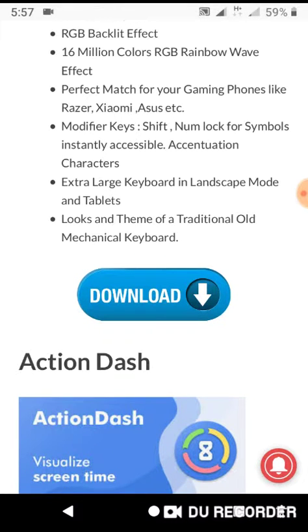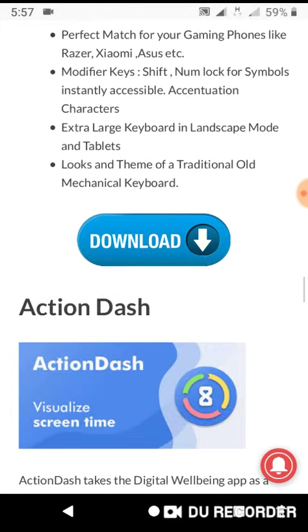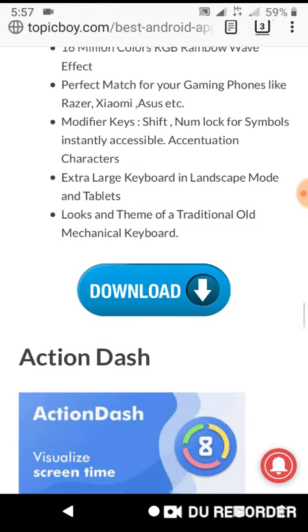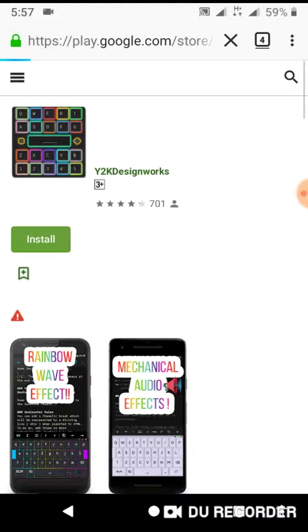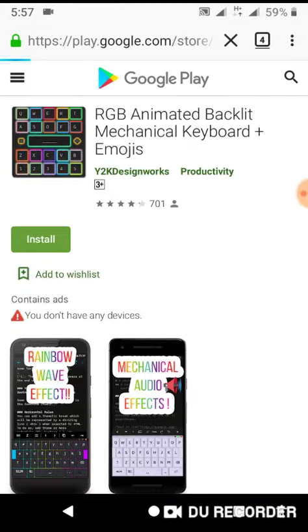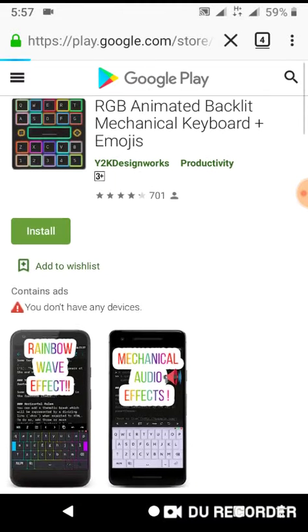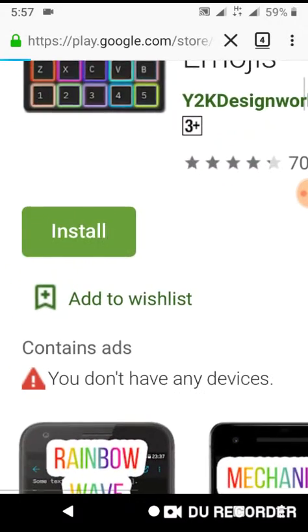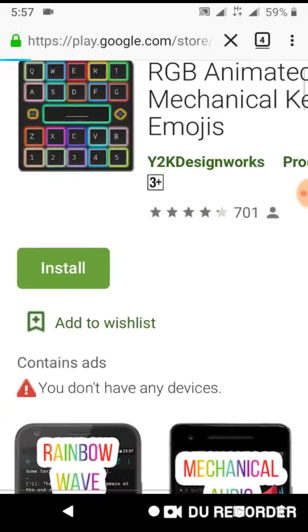Modifier keys, shift, number lock for symbols, instantly accessible accentuation characters, extra large keyboard in landscape mode and tablets look. Okay, click on here, download. Okay, so now click here on install. Okay, here install.